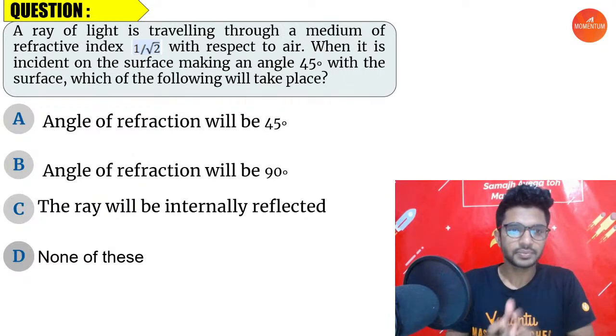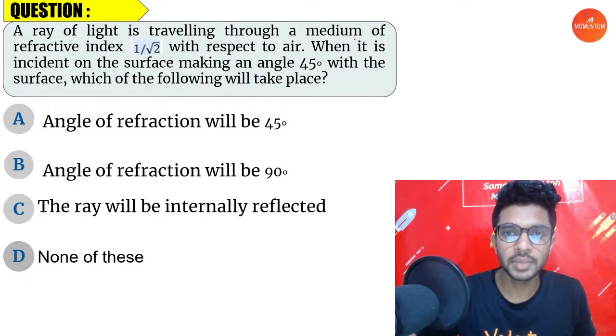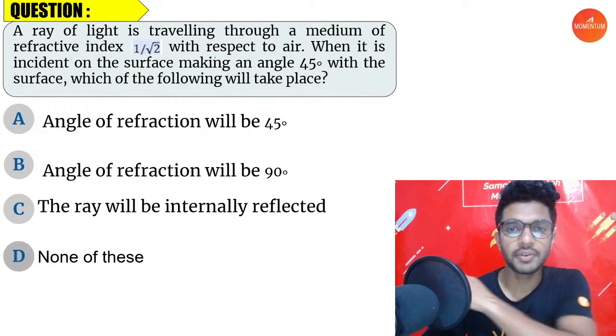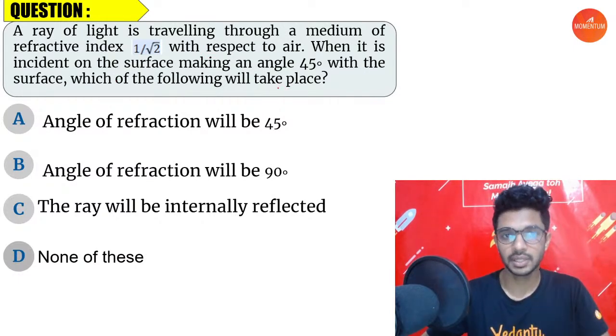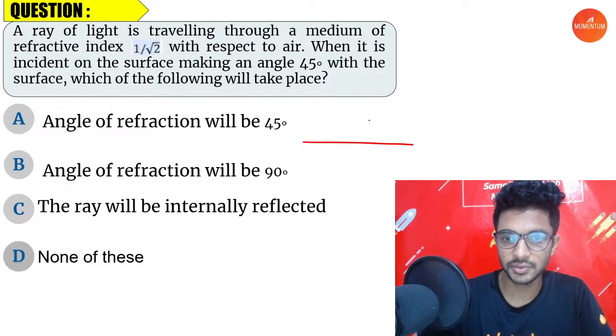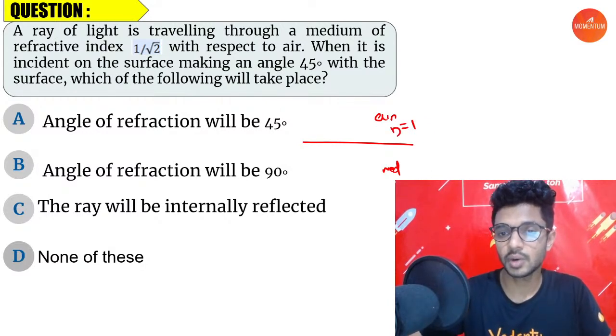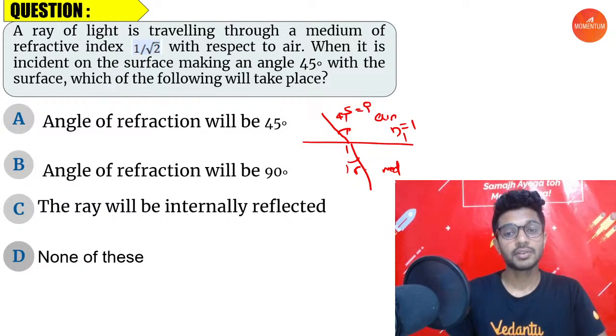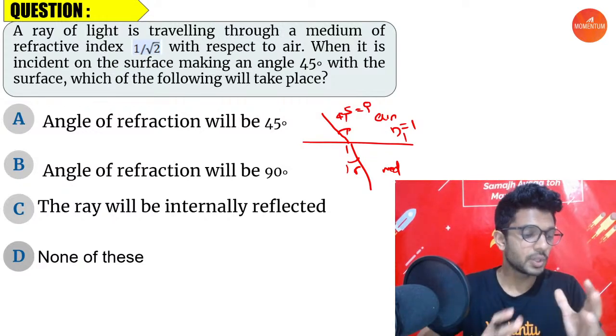Here we have a ray of light traveling through a medium of refractive index 1 by root 2 with respect to air. When it is incident on the surface, making an angle of 45 degree with the surface, which of the following will take place? So you have a surface, a line of separation. Here we have air, here we have the medium. For air, we take the refractive index to be 1. Here the refractive index of the medium is given as 1 by root 2. So let's say this is the normal. The incident angle is 45, angle of incidence. Let's say this is the angle of refraction. Let's first find out which law we're going to use.